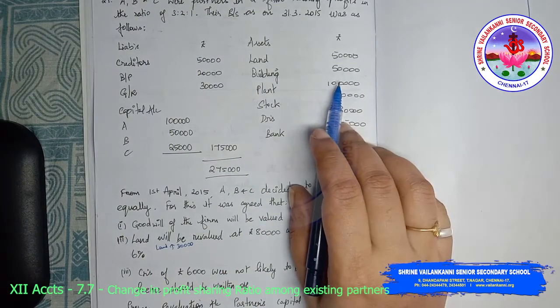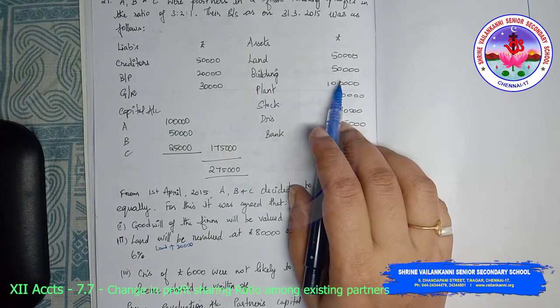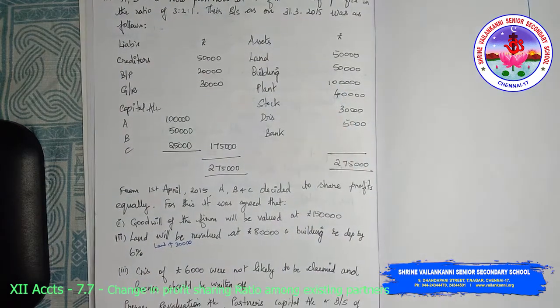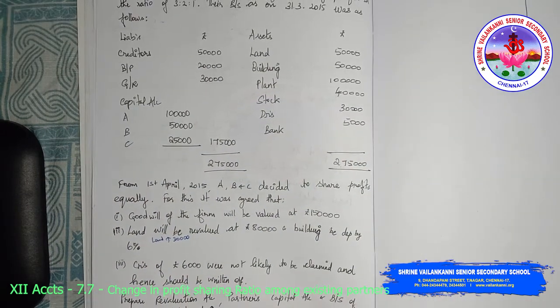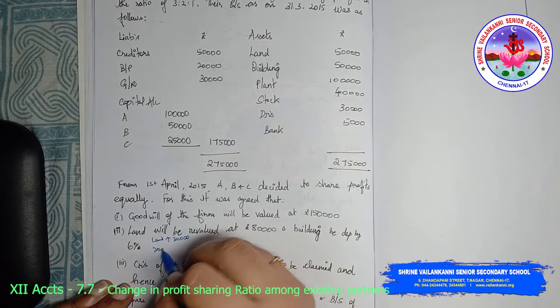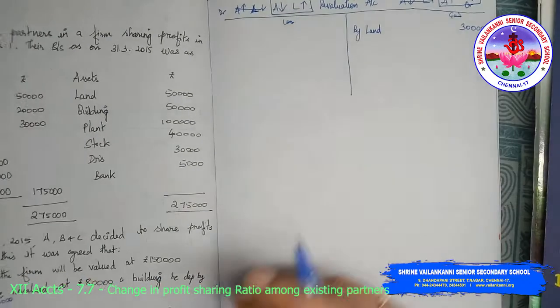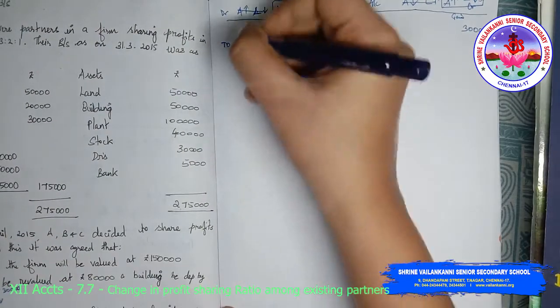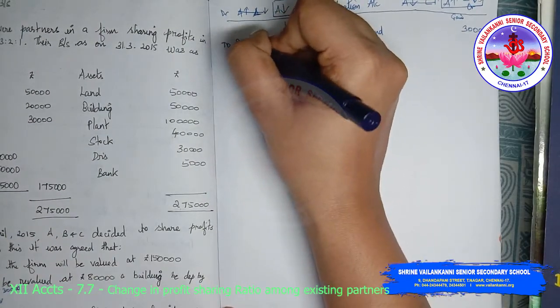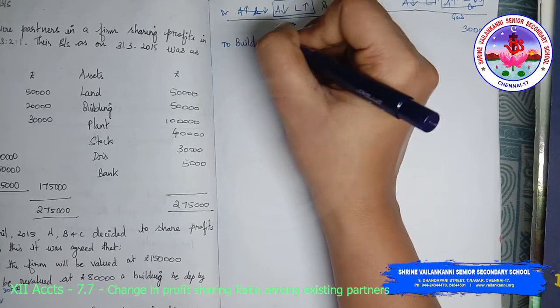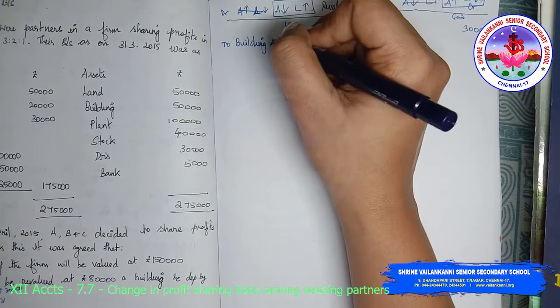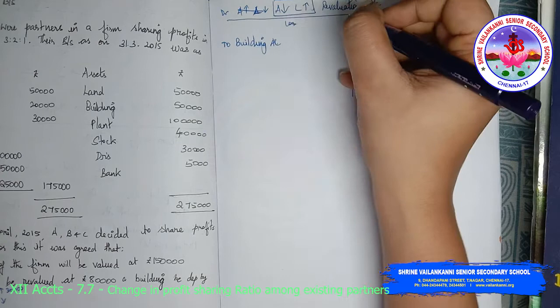So 50,000, you have to calculate what is 6%. So 3,000 building value has reduced. So I'm just going to write it to the debit side. To building account 3,000.